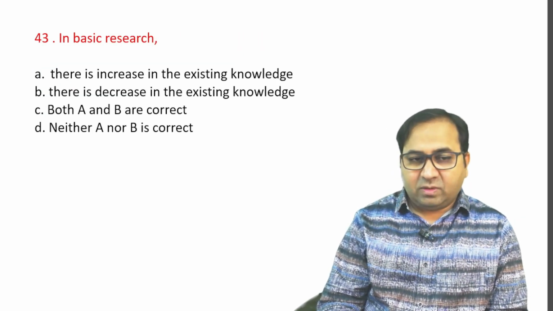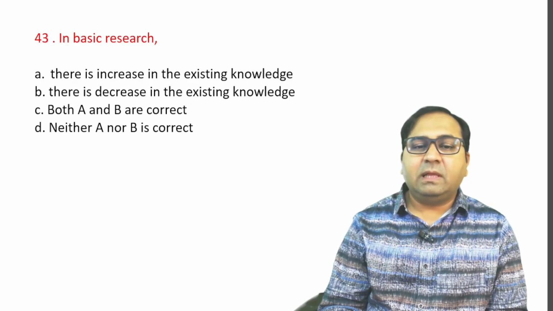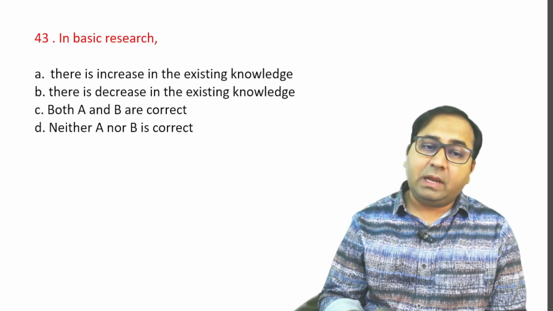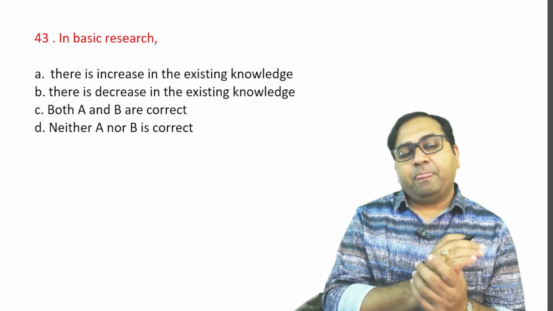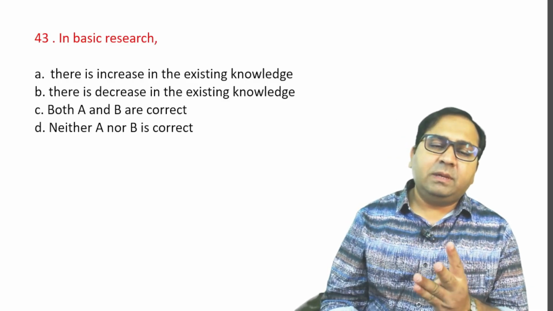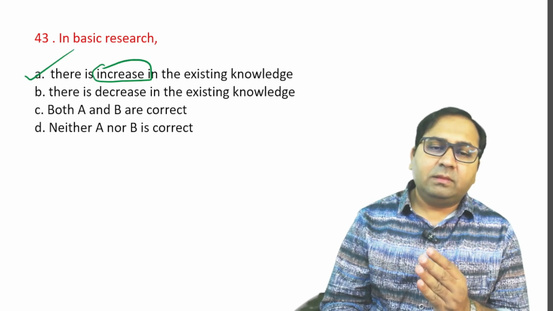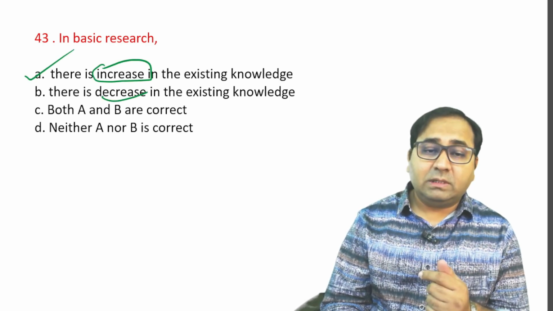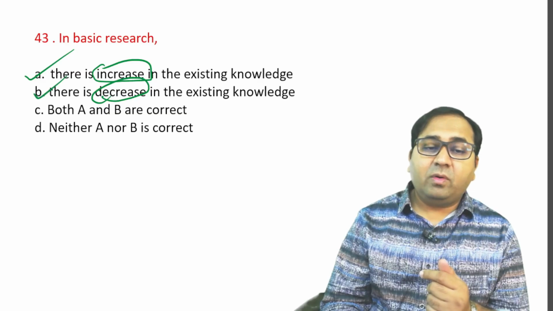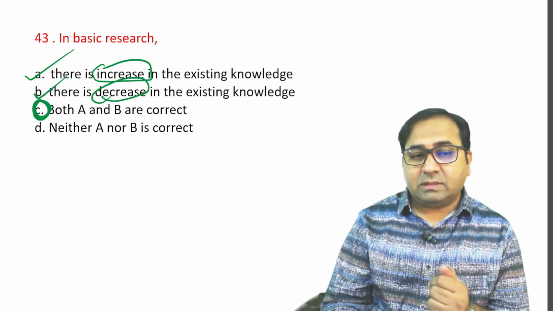Then in basic research, what is happening? A, there is an increase in the existing knowledge, B, there is a decrease in the existing knowledge, or C, that both A and B are correct, or option number D, that is neither A nor B is correct. In basic research, there is definitely an increase in the existing knowledge, there will also be a decrease in the existing knowledge. So therefore, both A and B are correct. Please remember the question and also the answer.